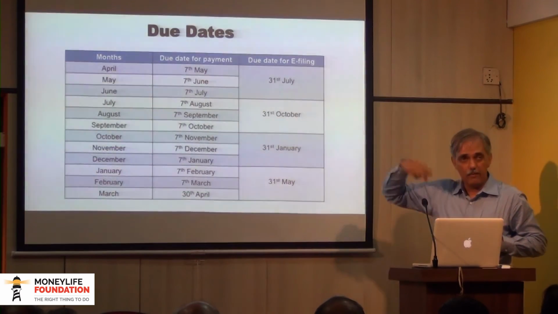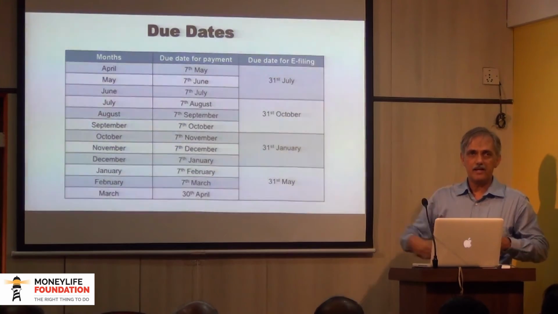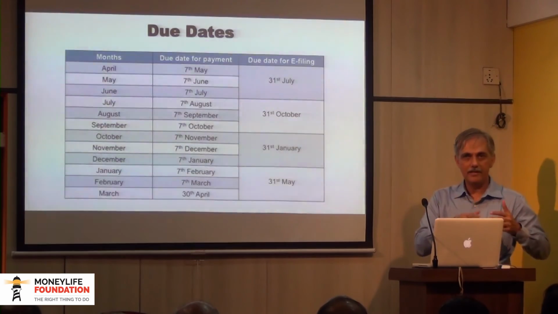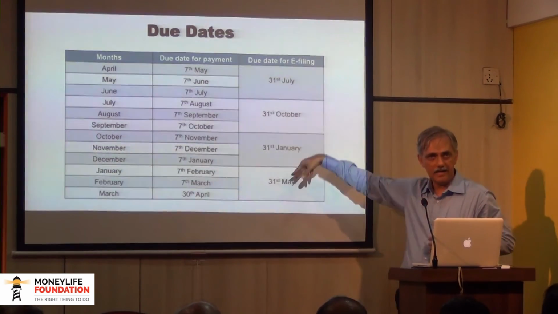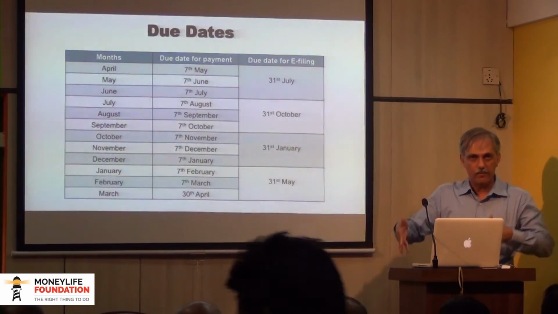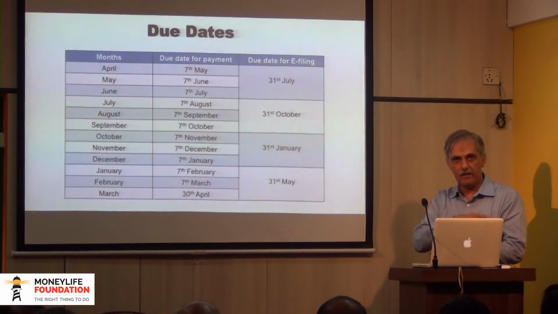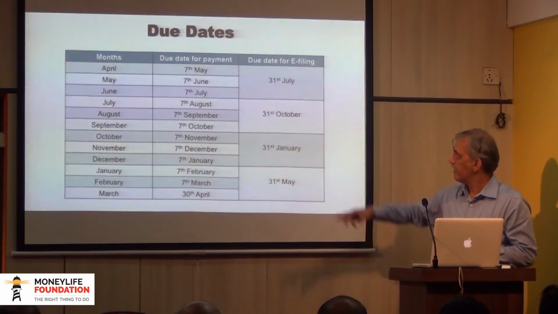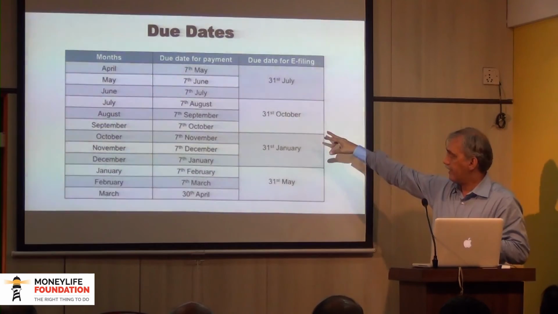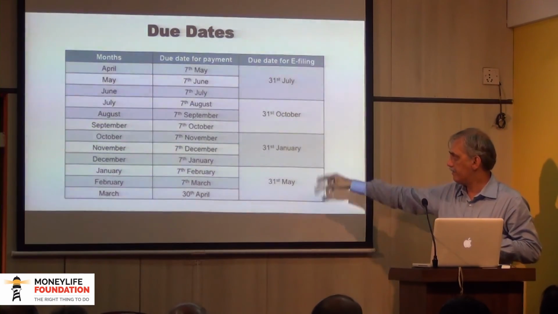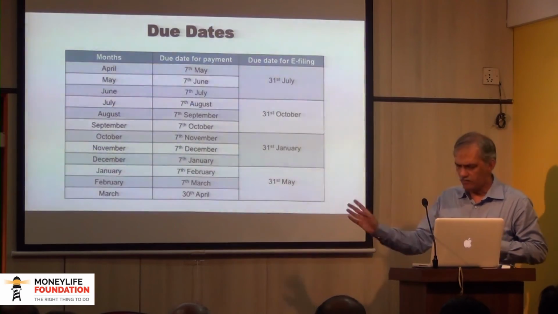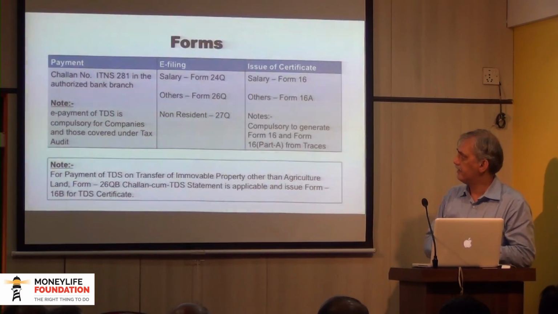In the process flow, there was also one step that after paying the tax to the government, we have to file quarterly TDS returns or quarterly TDS statements. The due date for the first quarter, April, May, June: when this current quarter of April to June 2016 ends, the deductors will have to file the TDS return by 31st July. For the next quarter by 31st October, 31st January, and for March by 31st May. So these are the due dates for filing the TDS returns and the payments.